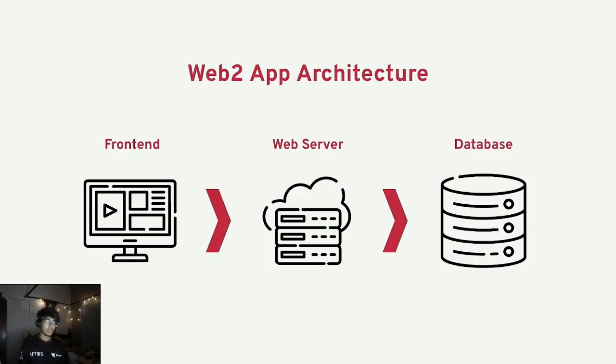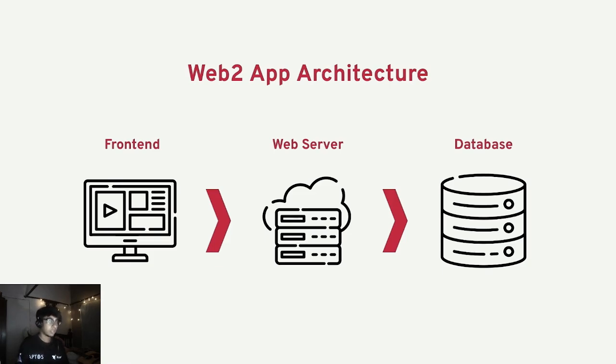Now, let's talk about what current world scenario architecture looks like for a full stack app. We have a front end, we have a web server, and a database. For example, you can take Netflix. We have a front end, a web server that brings your data from the database, talks to you through APIs, and the data gets stored into the database.